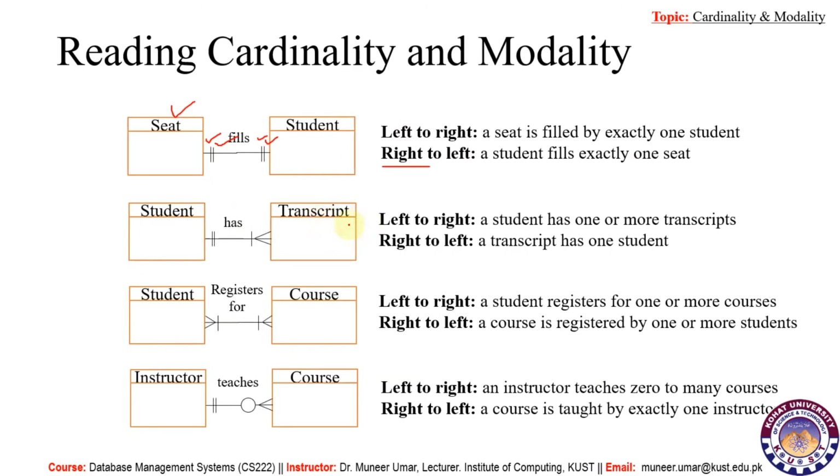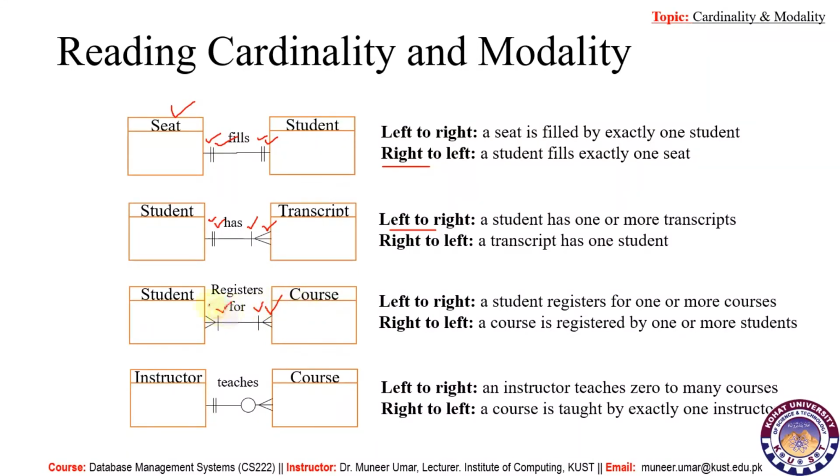Then student and transcript. If we read this relationship from left to right, it would be: a student has 1 or more transcripts. So this one is 1 or more. From right to left, a transcript has 1 student, exactly 1 student. Both modality and cardinality are 1. Similarly, for student and course, a student can have 1 course or many courses.